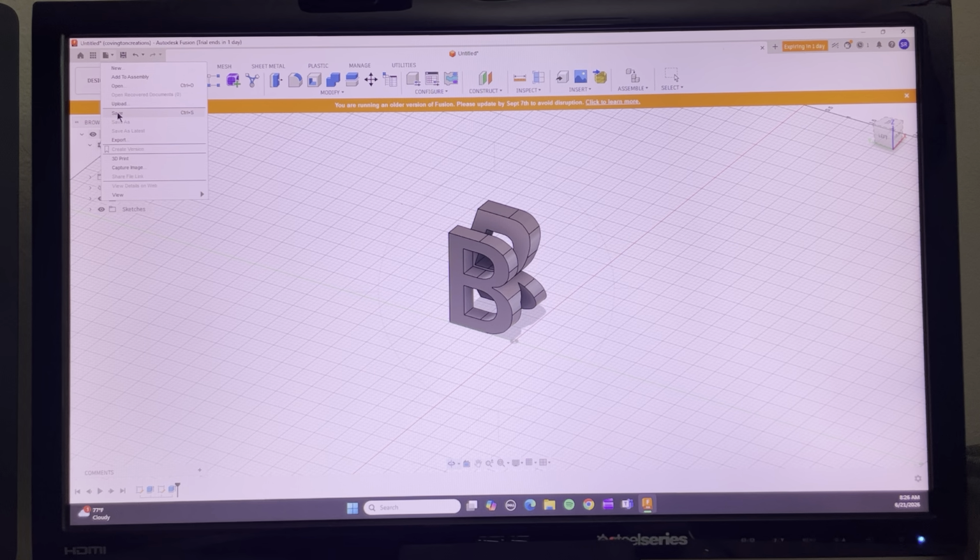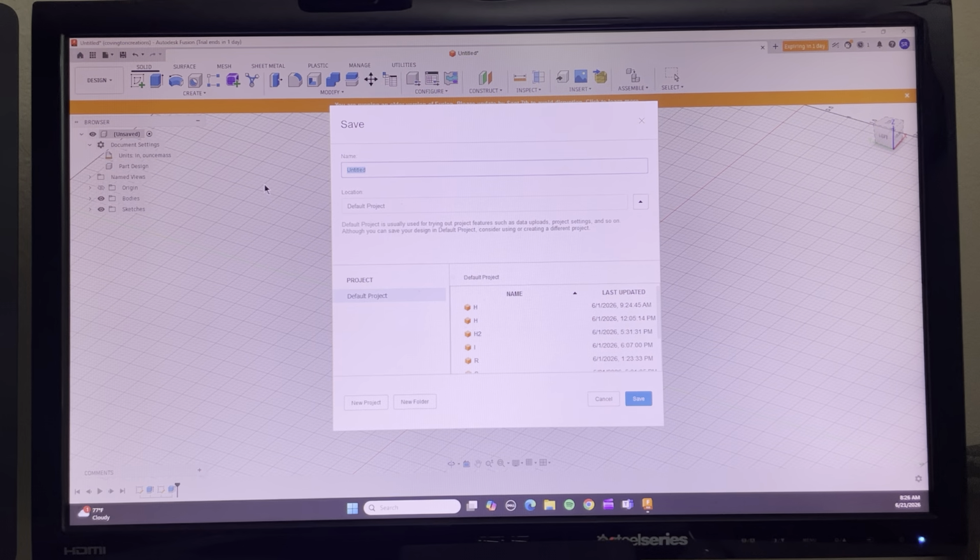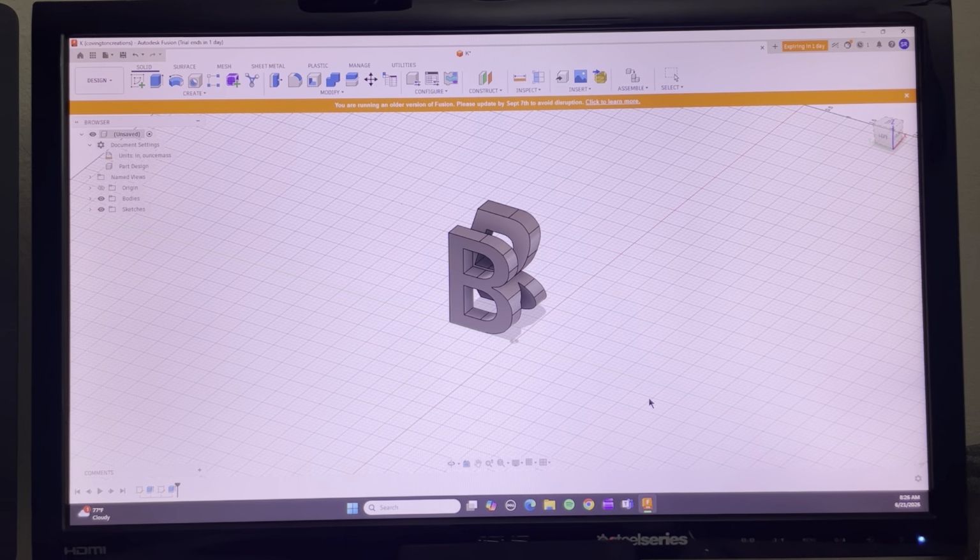File, save as. I just save as letter K into my folder. It's saved. You see that? I've saved it as the letter K.